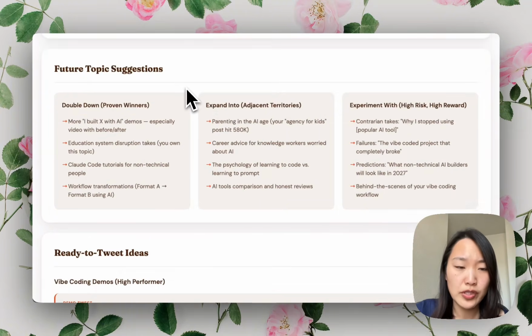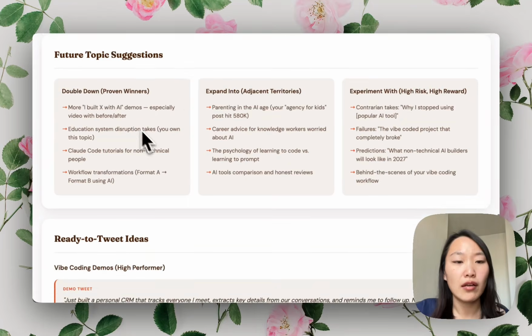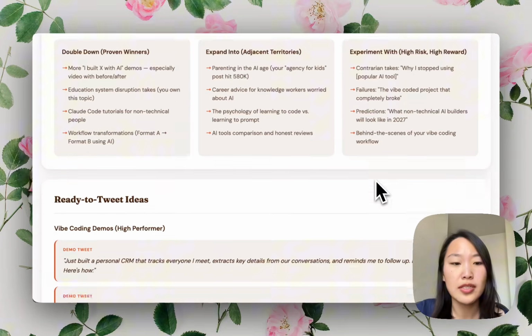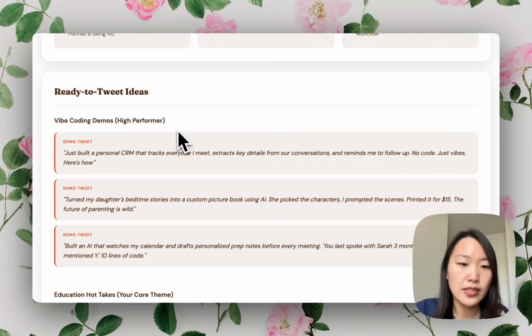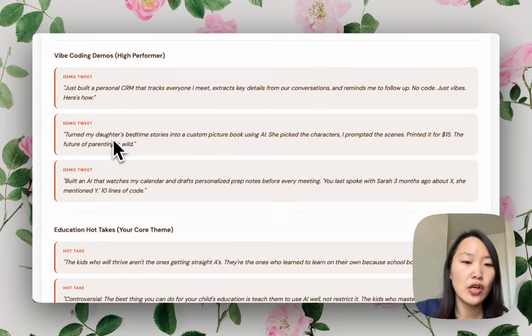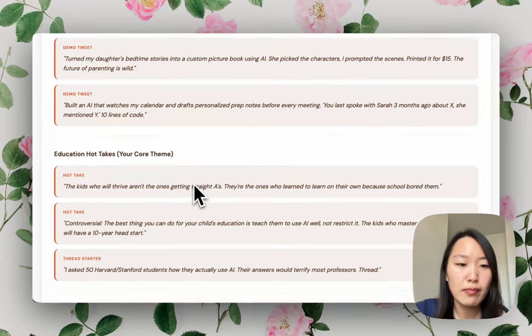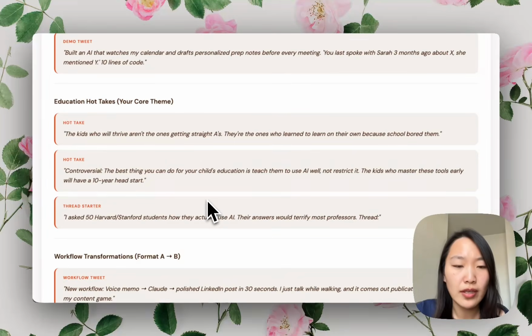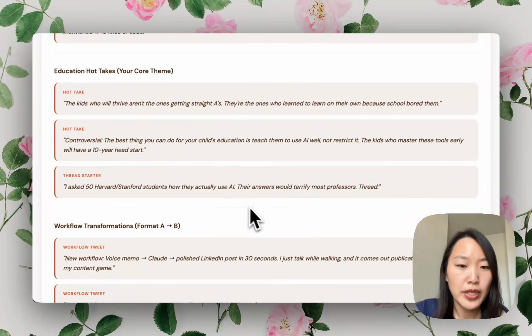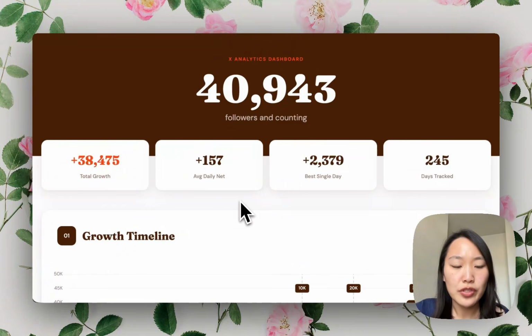And then it was able to suggest some topics for my future posting, like more I built X with AI demos, expand into parenting in the AI age, and experiment with these new topics. And then it gives me some ready to tweet ideas, like personal CRM, daughter bedtime story, etc. I may or may not use these, but I think it's a good brainstorming session anyways. So now let me show you how to build this on your own.